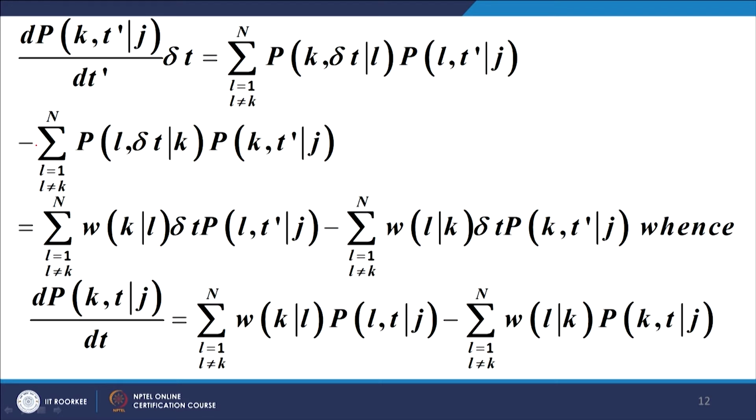We now incorporate the concept of transition rates, because we are talking about a stationary process.